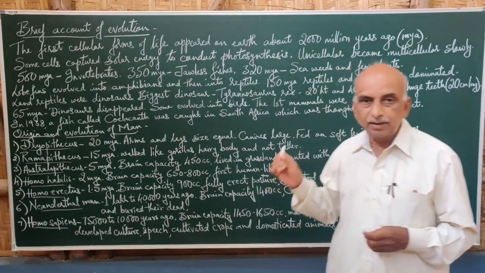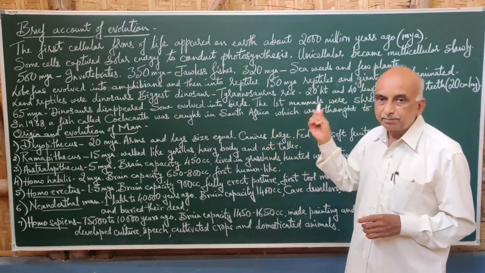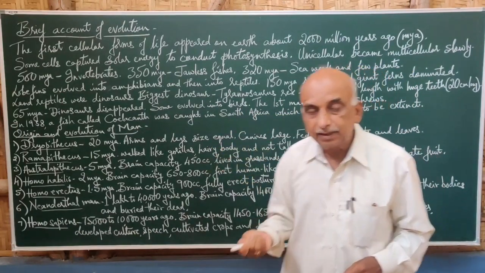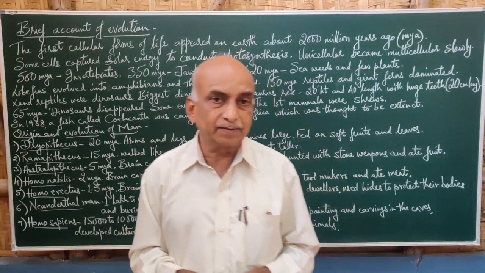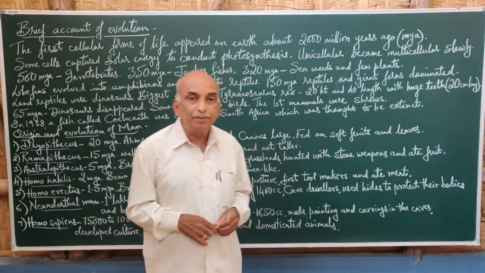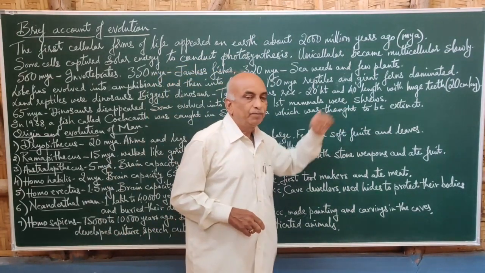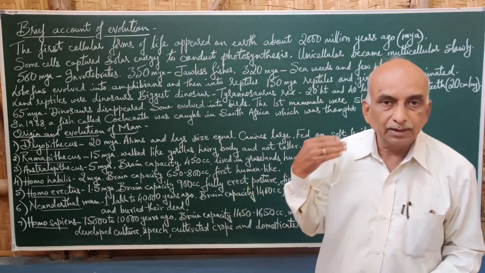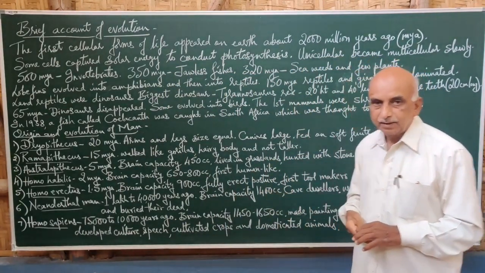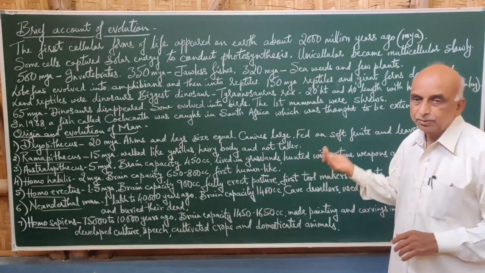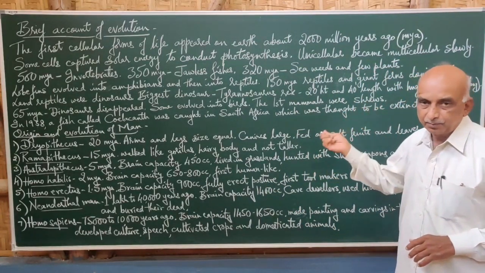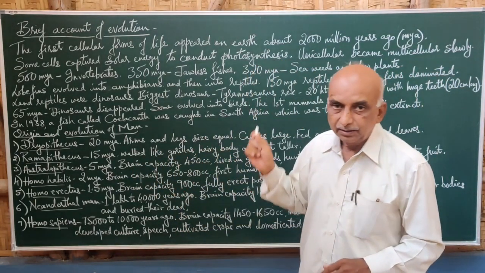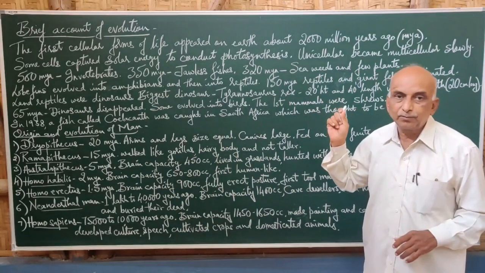However, about 65 million years back they disappeared, and some of the reptiles gave rise to the birds, and then the birds gave rise to the mammals. The simple primitive mammals were the shrews. Then the shrews gave rise to the next group of mammals, like the marsupials and all that. Then the primates were evolved, and thus the mammals evolved on the earth. So that is a brief account of evolution.